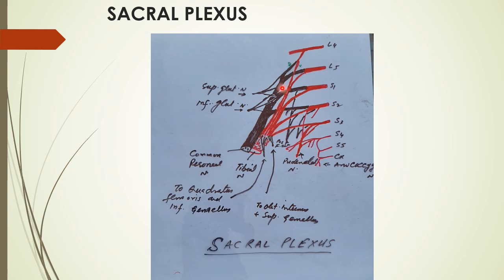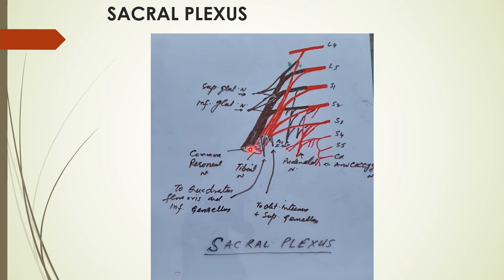The second is the dorsal division, that is L4, L5, S1, S2. Together they form the common peroneal nerve, which supplies the extensor compartment of the front of the leg and peroneal muscles. The common peroneal is further divided into the superficial peroneal and deep peroneal. The deep peroneal supplies the extensor compartment of the leg, and the peroneal muscles are supplied by the superficial peroneal nerve.